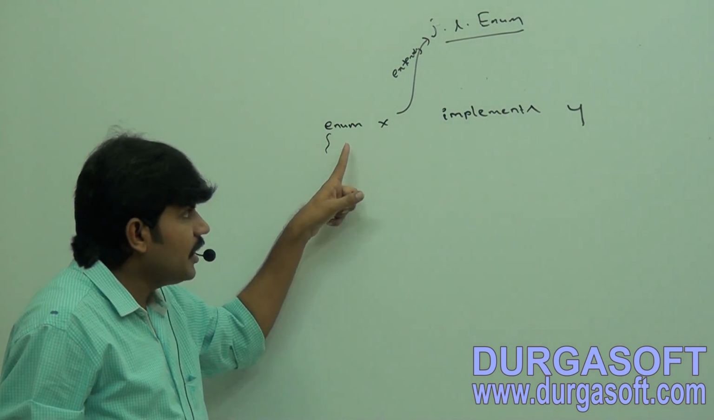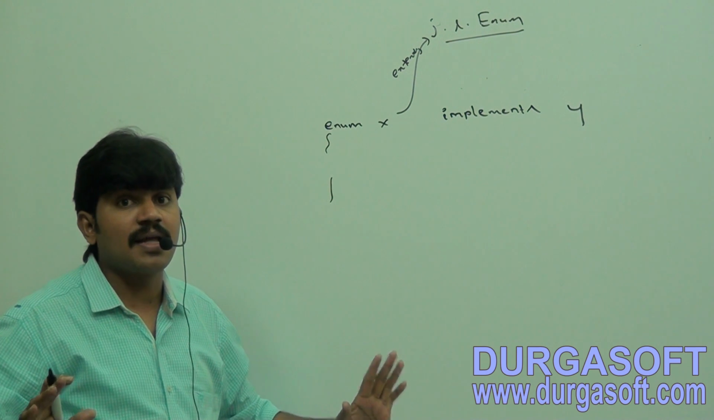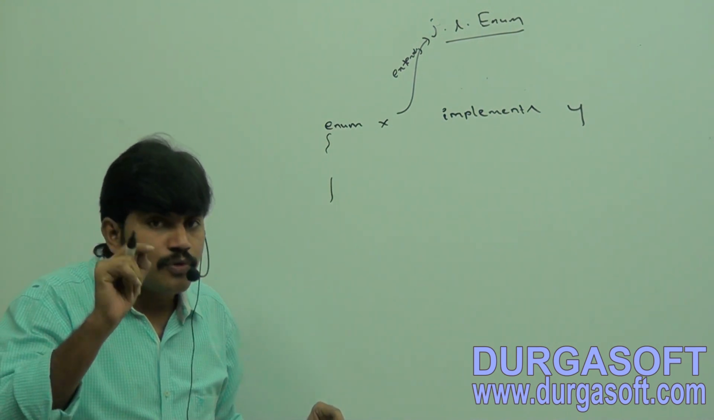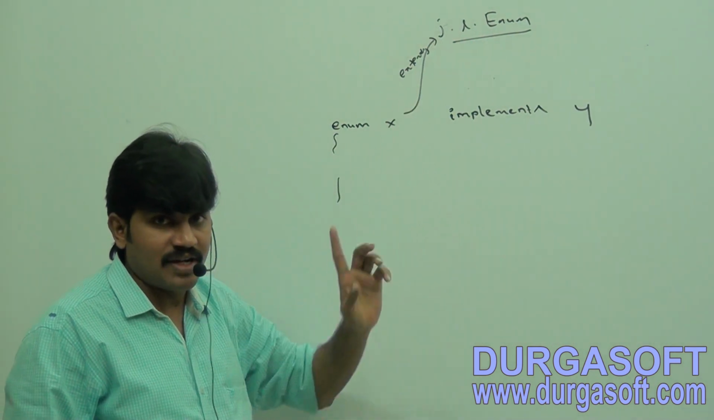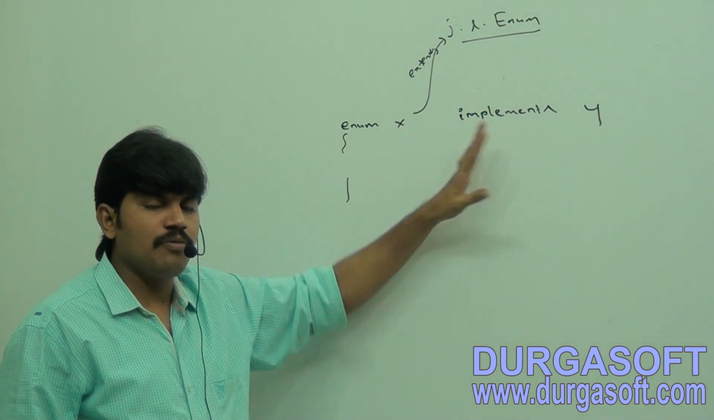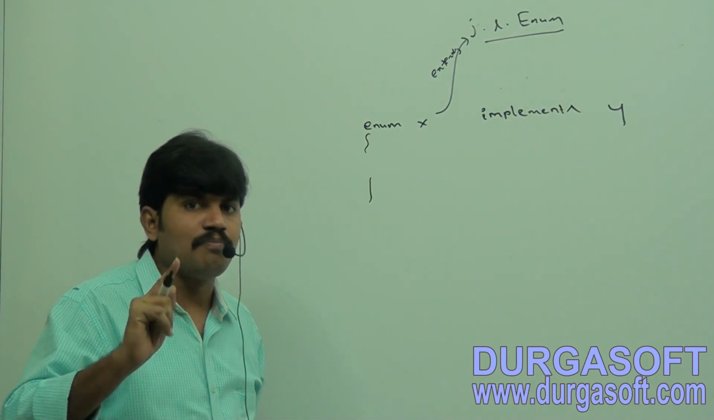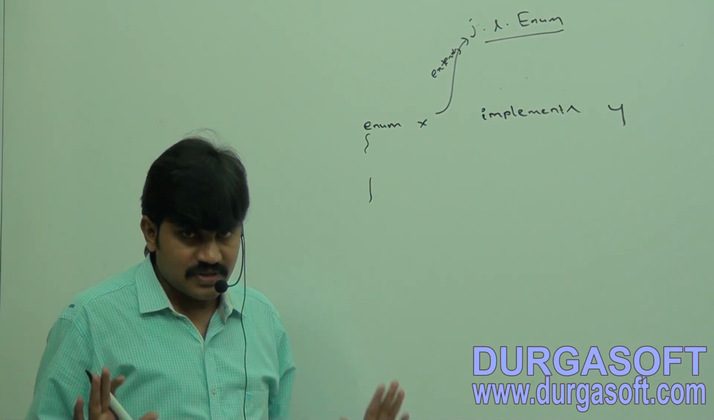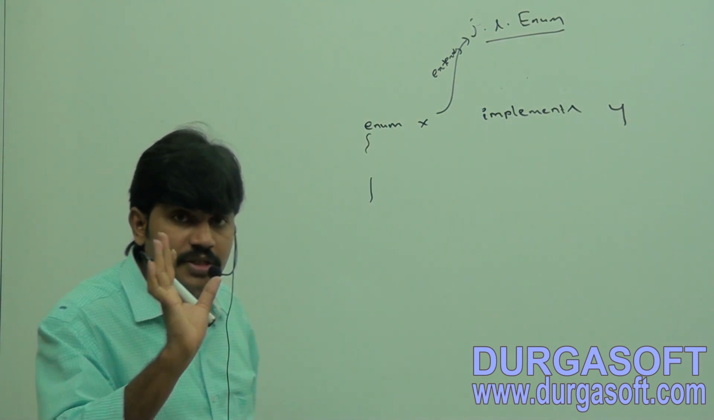That's why enum can implement any number of interfaces simultaneously, no problem at all, because the only restriction is for extends, because it already extends java.lang.Enum, but the implements keyword we can happily use. Enum can implement any number of interfaces, right? Okay, I hope you people are able to understand. Let me execute this code also.